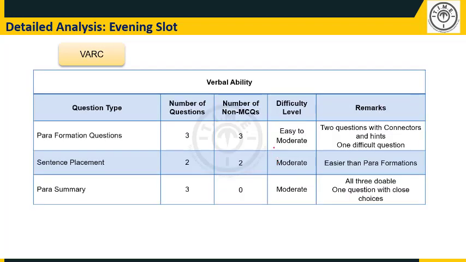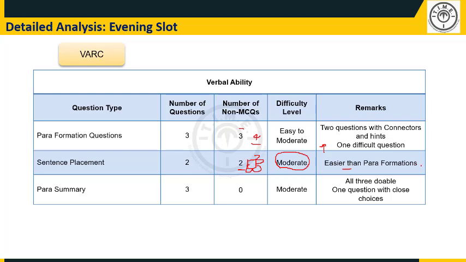So let's now move to verbal ability. Verbal ability, as I said earlier, the new sentence type is broadly moderate, and it is not just moderate, it is also easier than the paraformation questions. So easier than the paraformation questions, meaning why is it easier? Here one needs to look at 4 sentences and sequence them. Here one needs to look at just one passage, while it may have more than 4 sentences, essentially placing this one sentence in the 4 locations given. That is what one needed to do here in the sentence placement question.